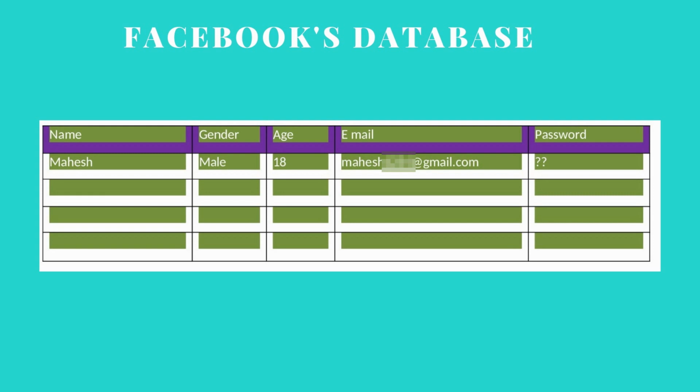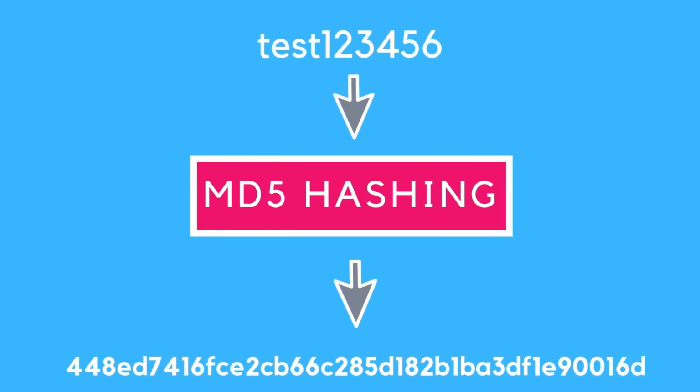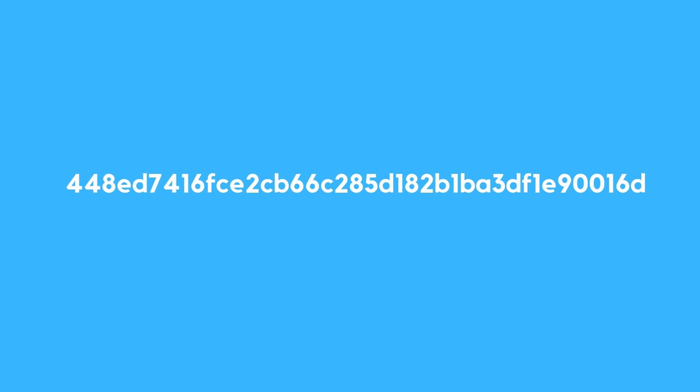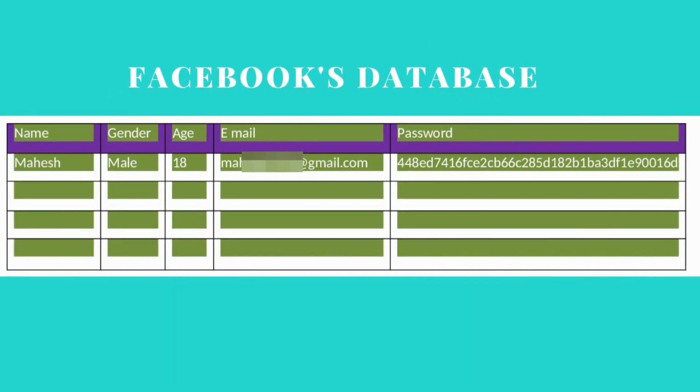But what about the password? As I told you, a password will never be saved as plain text in a website's database. So this password is given as input to a hashing algorithm, and the output given by this hashing algorithm is the encrypted form of the password, which appears to be random. This hashed password is saved in Facebook's database, but not the plain text, which means the password you entered will never be saved on Facebook's database as plain text. Instead, only its encrypted, or in other words, the hashed password is saved in Facebook's database.